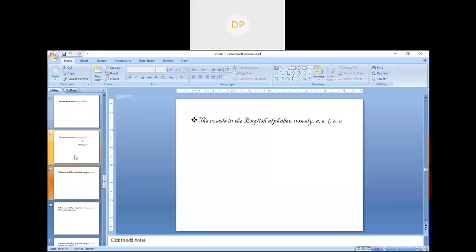Another example, the vowels of the English alphabet. What are the vowels? A, E, I, O, U. The vowels will be the same for everyone in this world. In different parts of the world, they will not get different vowels.